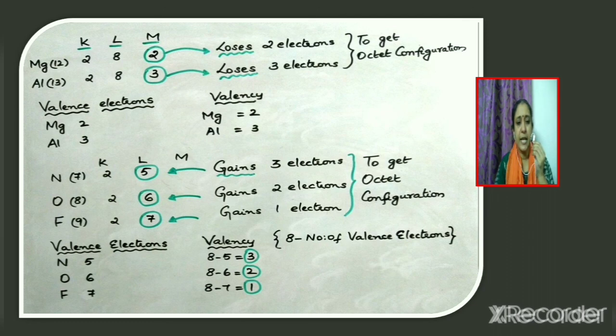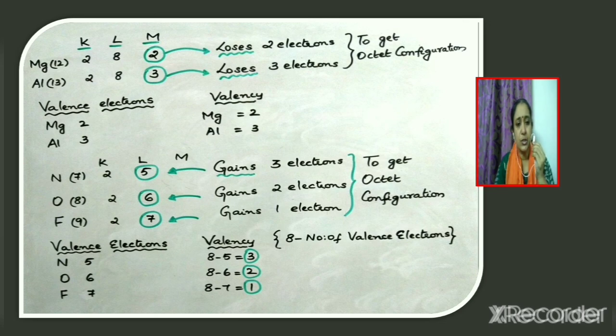Now consider nitrogen having 5 valence electrons. How can nitrogen get octet configuration? 8 electrons in its outermost shell. Since 5 electrons are present in its outermost shell, nitrogen requires 3 more electrons to get an octet configuration. So nitrogen gains 3 electrons.